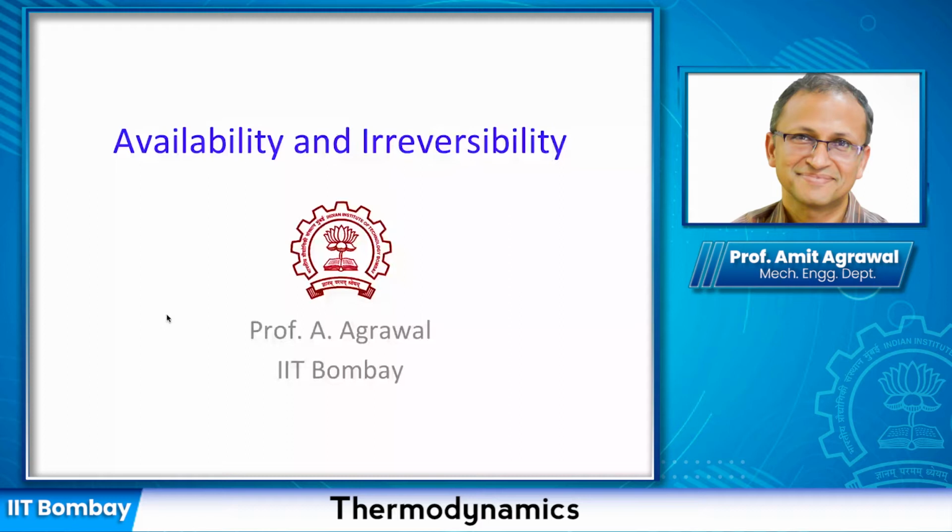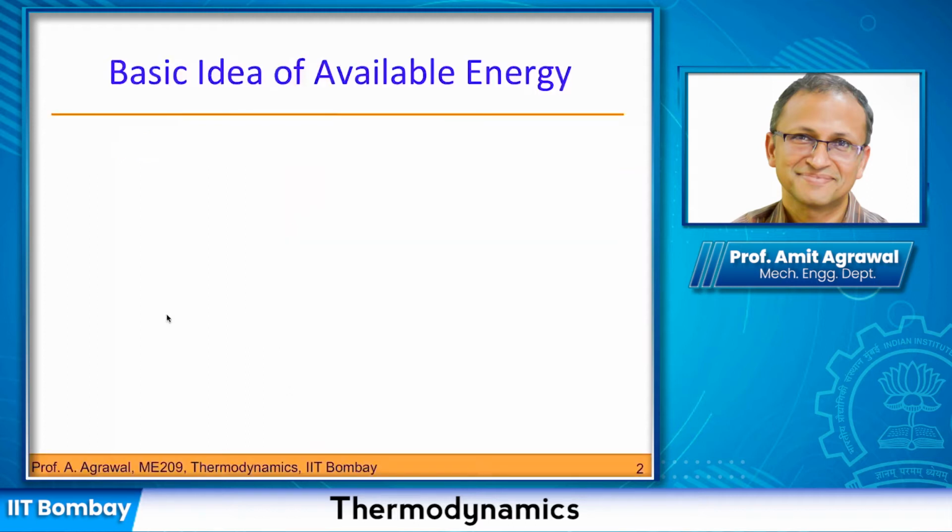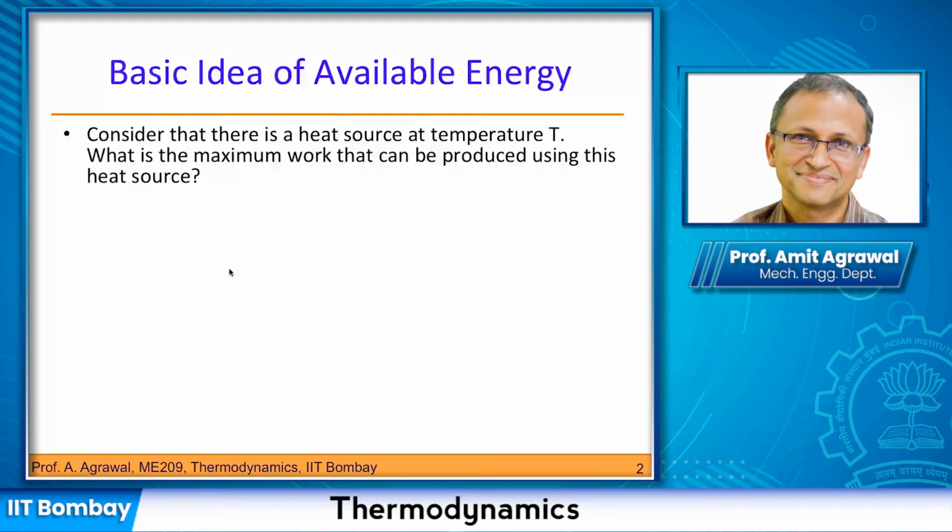Now, the idea of availability is relatively new. Of course, it is going to be related to the idea of entropy that we have been talking about earlier. So let me just introduce the idea of what we mean by available energy. Let us say that there is a heat source at temperature T, and we are asking the question, what is the maximum work that can be produced using this heat source?